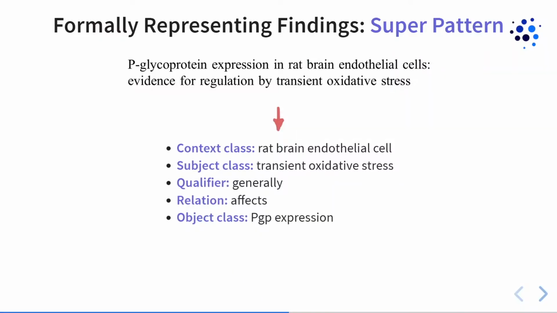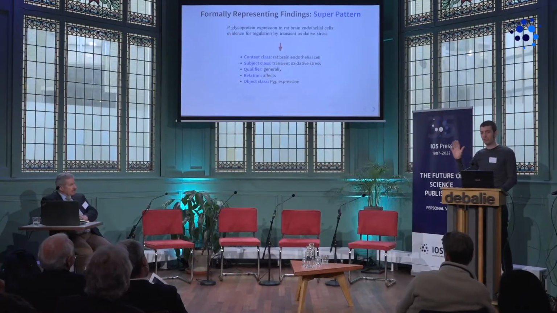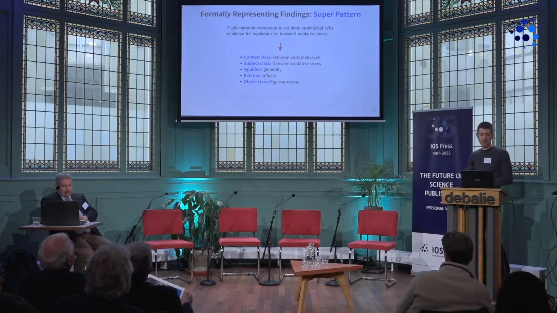You see there are 3 class slots that take any class. So the context, subject, and object. I show here just the class name, but these are actually class identifiers. And then the qualifier is a qualifier like generally, which we define as in at least 90% of the cases, from a relatively small list of predefined entries. And the relation also from a smaller list of predefined entries with relations about causality and collocation, etc.